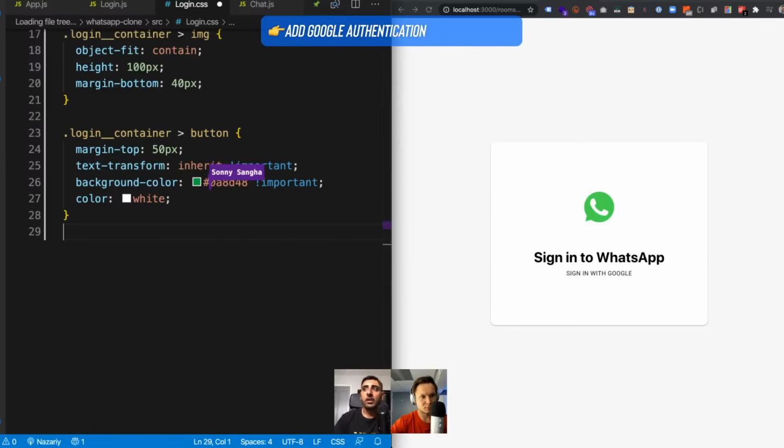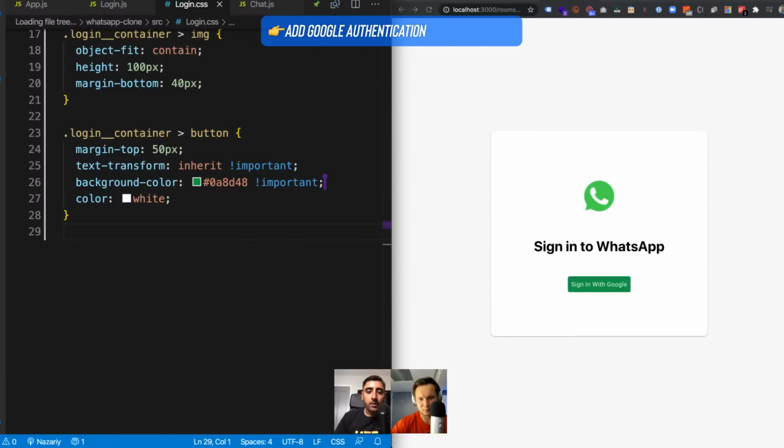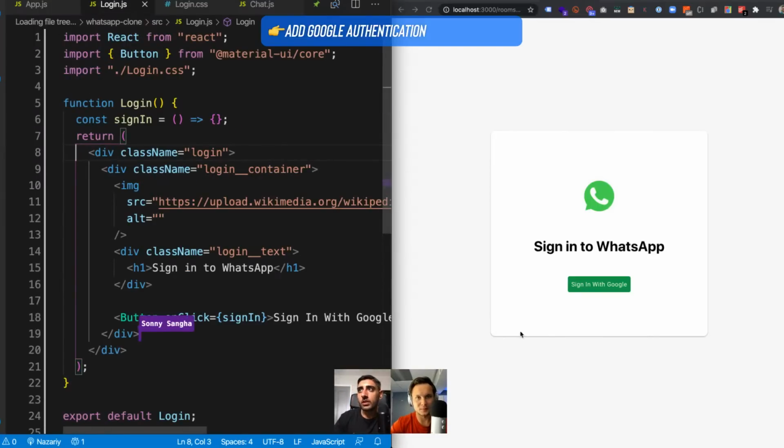And then background color of green. That is a very nice green. And we need to do important to override Material UI. And then we do the color white. And when we add that, boom. Nice. Oh, wow. That looks good. So it's so clean, and it's just such a simple thing. Once you get that up and running, it's really satisfying. Now, this is where the magic happens, right?